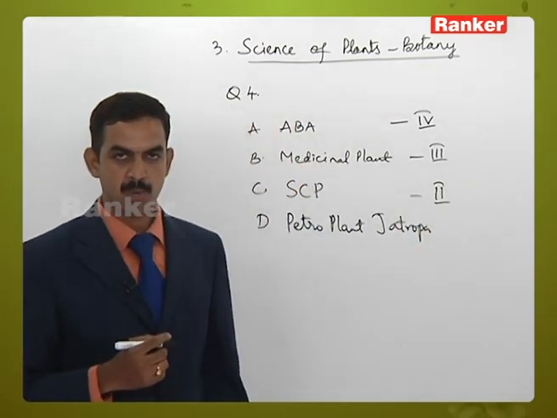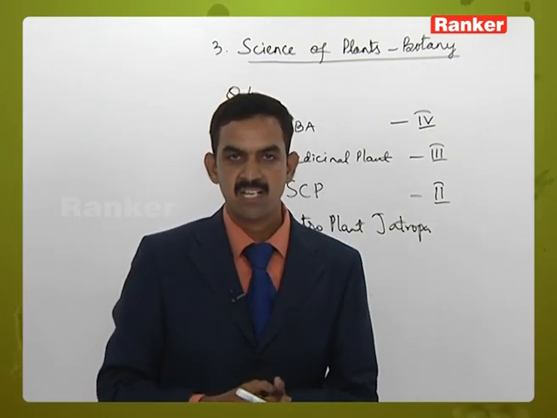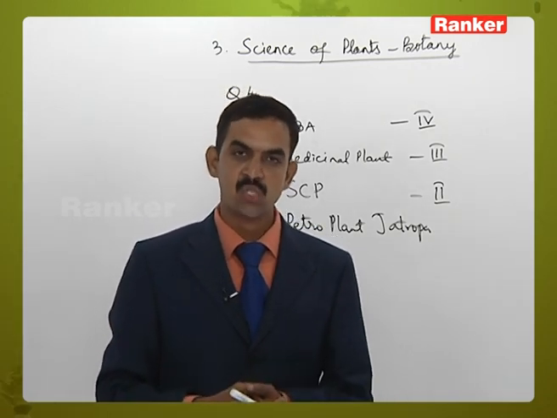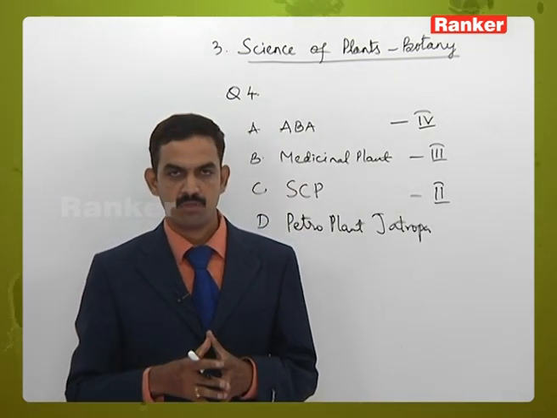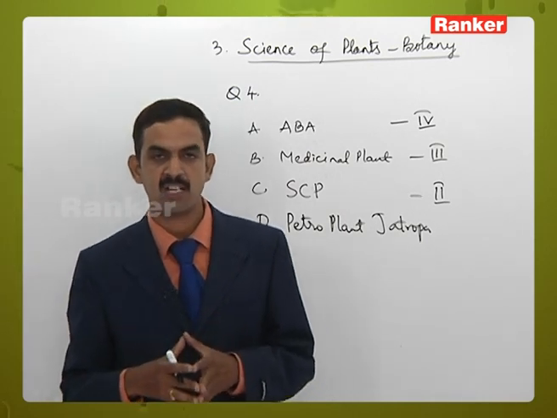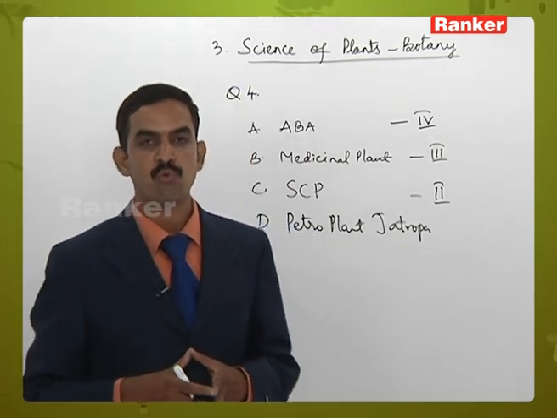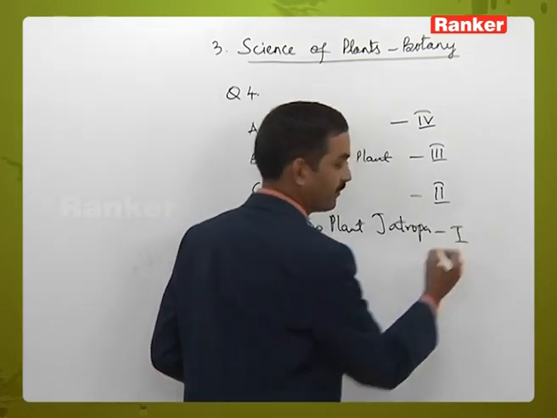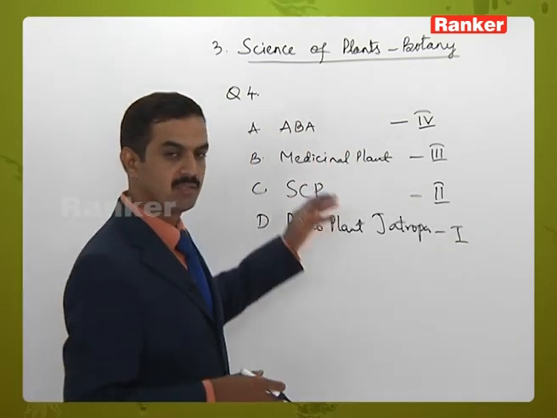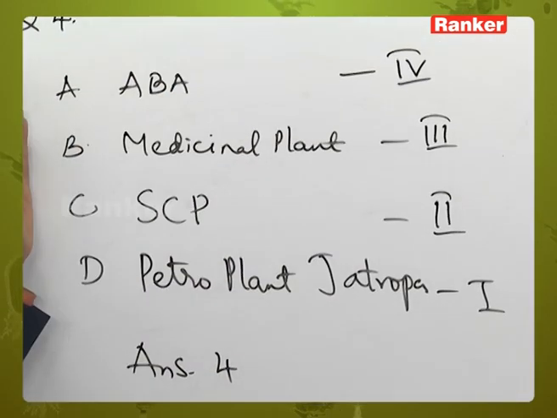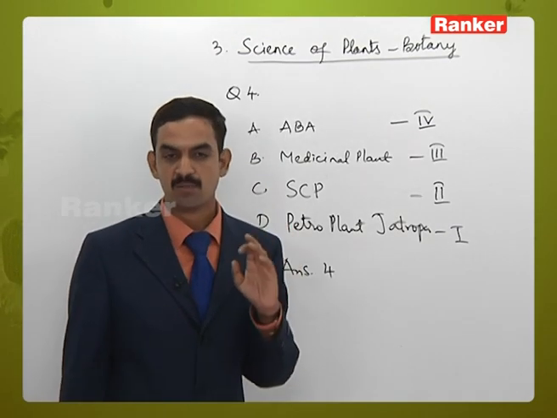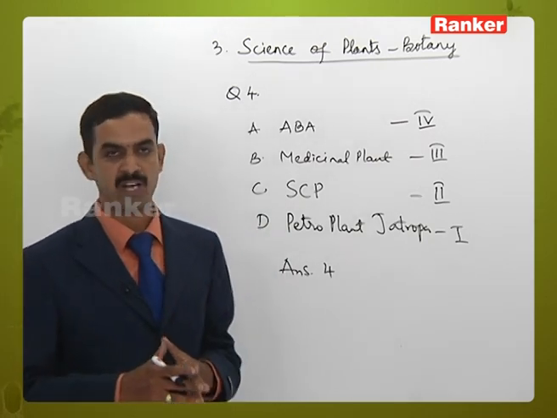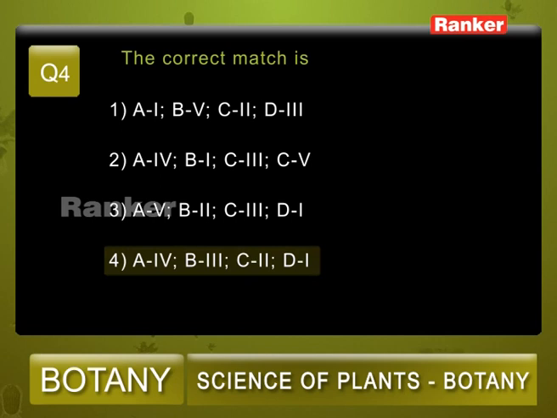Then petroplant Jatropha. It is considered economically useful for human beings, as a fuel producing plant, and Jatropha belongs to the Euphorbiaceae family. That is 1. So from the given options, A, abscisic acid is 4, B, medicinal plant is 3, C, single cell protein is 2, and D, petroplant is 1. So the correct option is 4, 3, 2, 1. Question number 4, correct answer is 4.